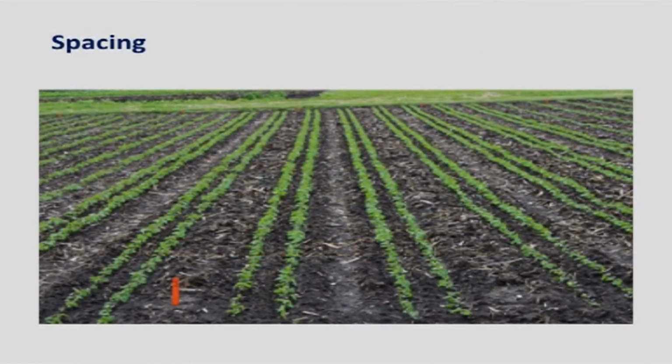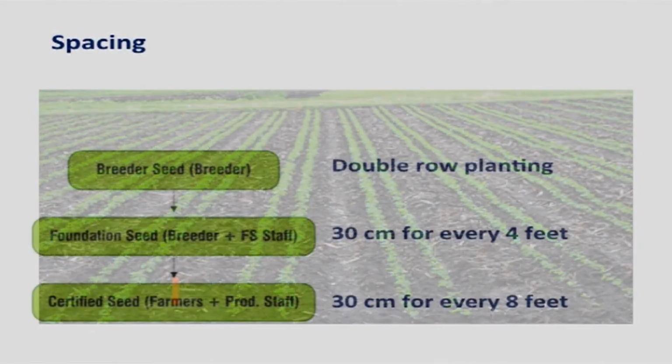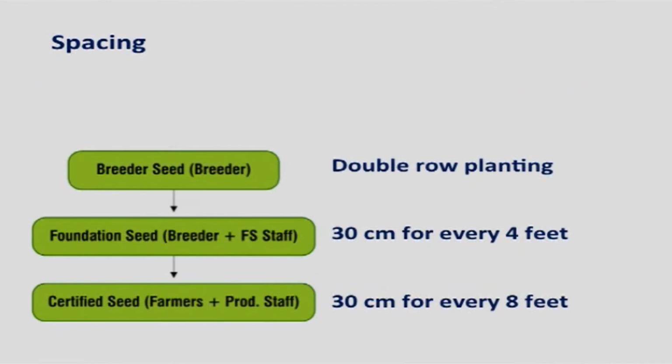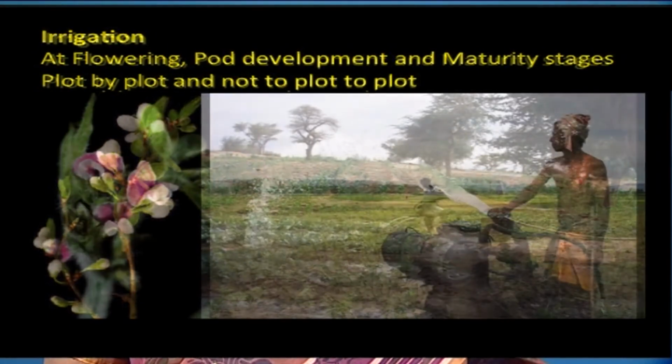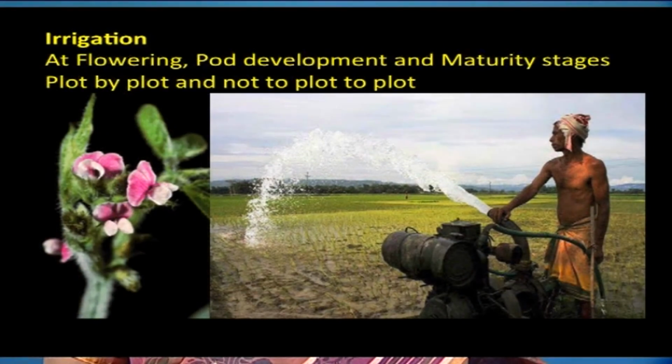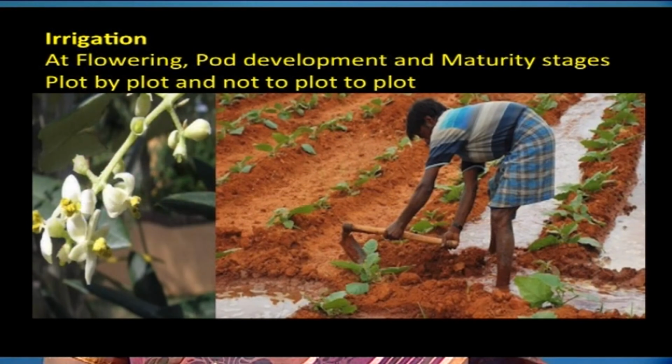Then row spacing. The breeder seed crop requires double row planting. Foundation seed crop requires 30 cm for every 4 feet, and certified seed crop requires 30 cm for every 8 feet, which is given for easy rouging. Next one is irrigation. Life irrigation and irrigation at the critical stages of flowering, pod development stage and maturity stage are important. Irrigate plot by plot and not plot to plot.